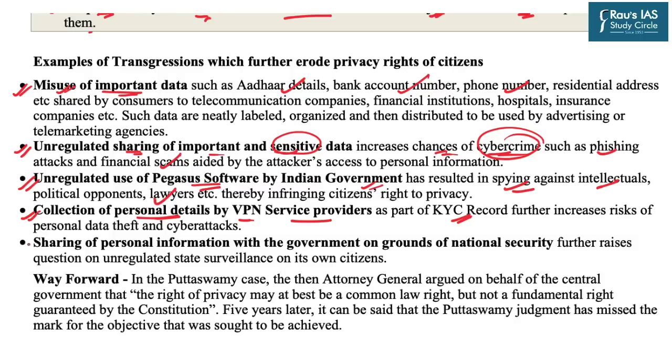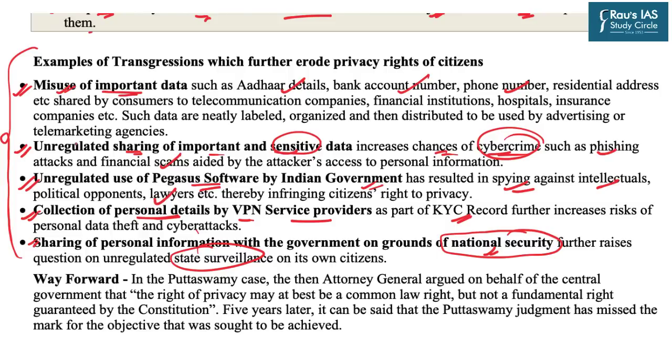And last but not the least comes the argument or the ground of national security. Sharing of personal information on the grounds of national security further raises the question of unregulated state surveillance on its own citizens. So these are some of the concerns, some sectors whereby there has been a gross misuse of data.